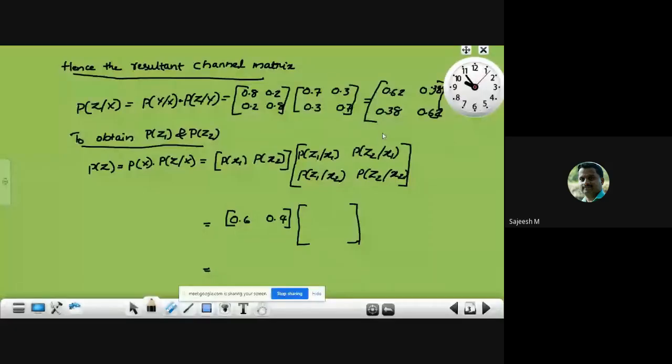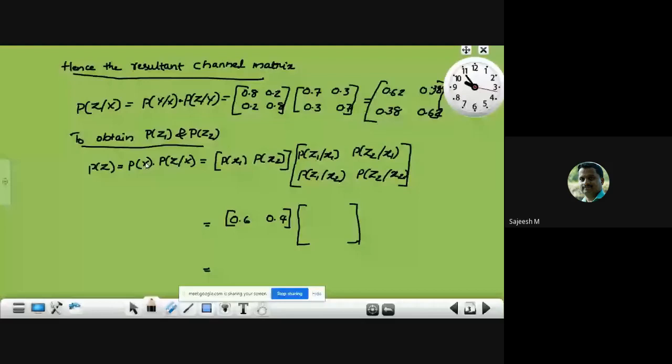We obtain P of z1 and P of z2 by multiplying P of x1, P of x2 with the channel matrix, P of z1 given x1, P of z2 given x1, which we have already calculated as 0.62, 0.38, 0.38, 0.62.